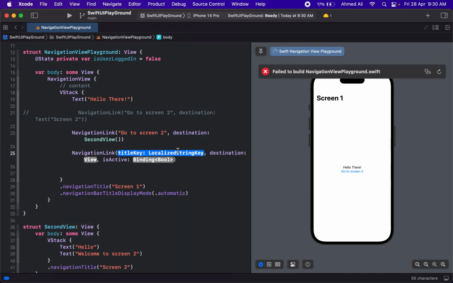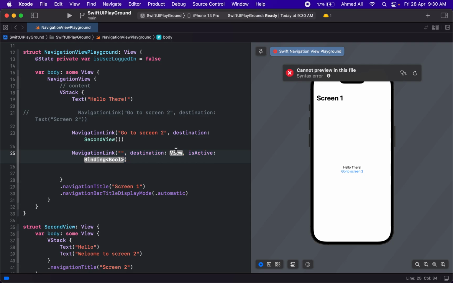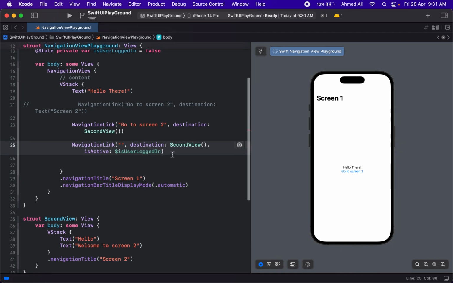So for this navigation link we have to use this one, isActive. So it accepts a title. For the title we do not want to display anything on the view, because it will be triggered by something else. And for the view, let's just for now have this second view. You can have maybe a different view, you can create a new home view. And for the isActive we want to use this state isUserLoggedIn. Now this navigation link will not be visible anywhere on the screen, but it's there.